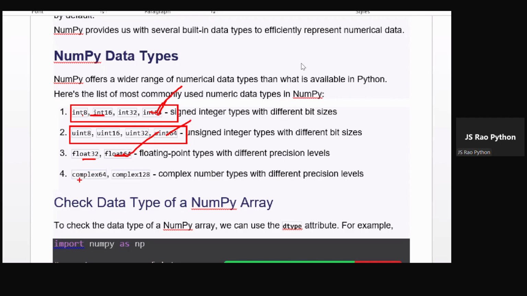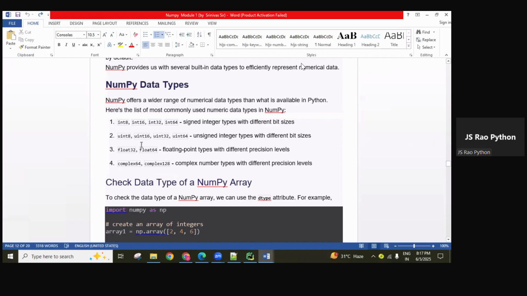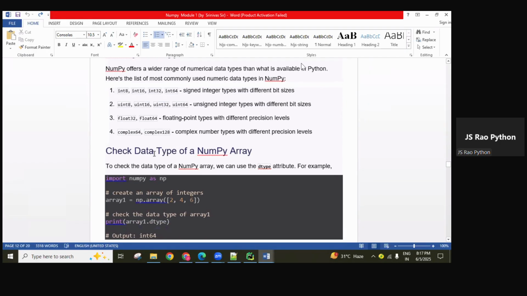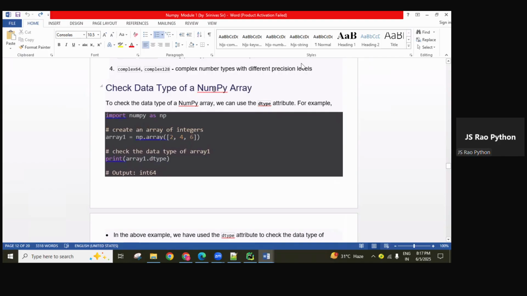So this is the default one. Floating related 32, 64 is there. This is the default one. And complex related 64, 128 is there. This is the default one. Highest value only default value, guys. Remember this one. And most of the time, these things we are using, floating related we are using. Okay. So check the data type of a NumPy array.